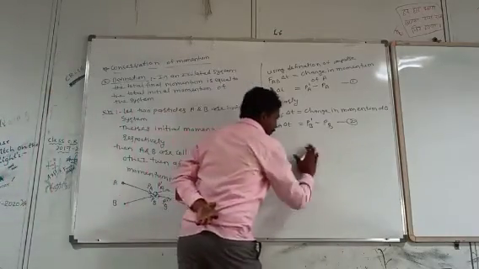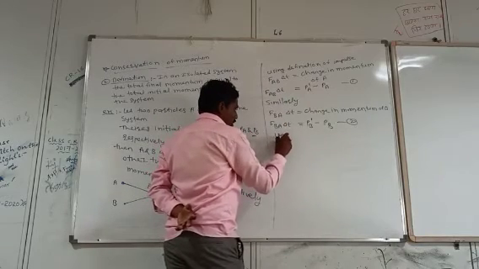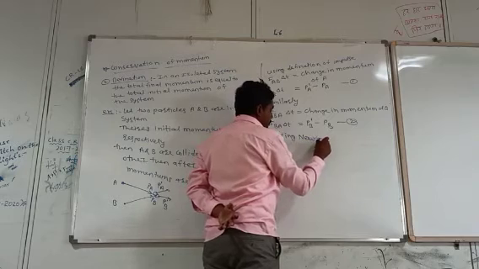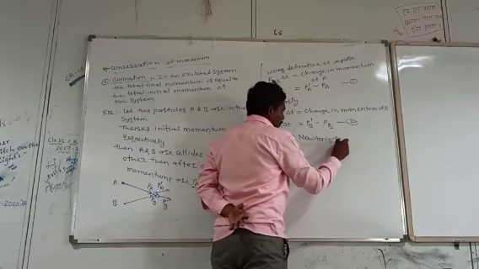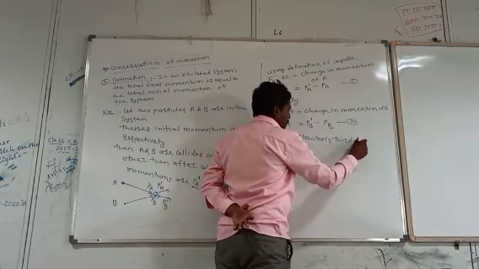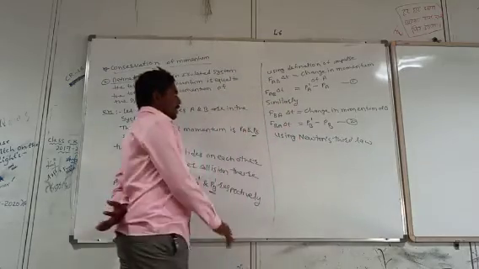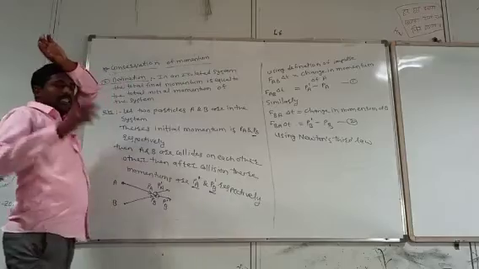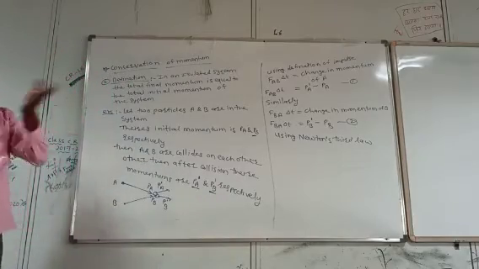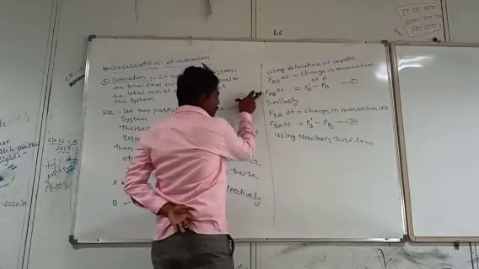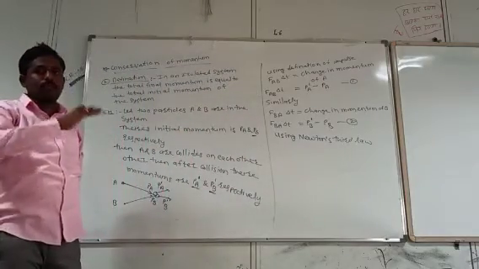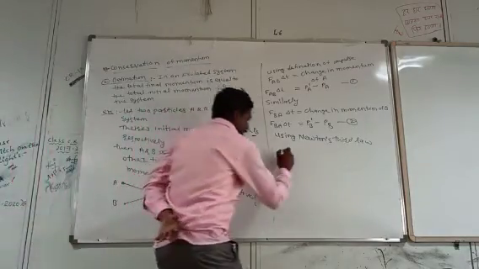Then using Newton's third law. What is Newton's third law? The force acting on A by B is equal to the force acting on B by A. Therefore, these two forces are equal in magnitude but opposite in direction.